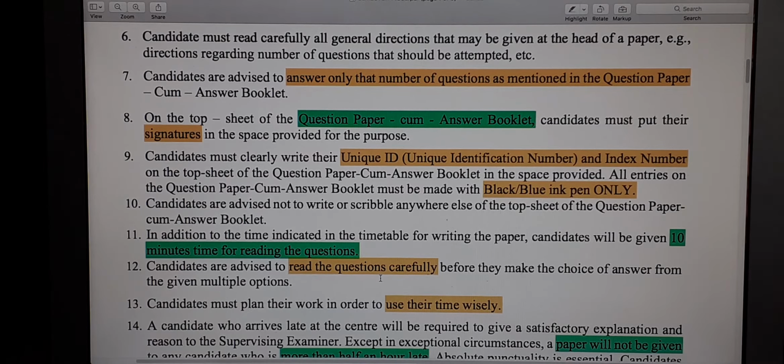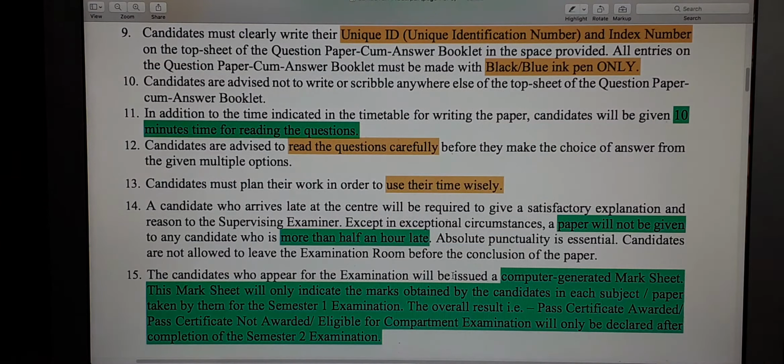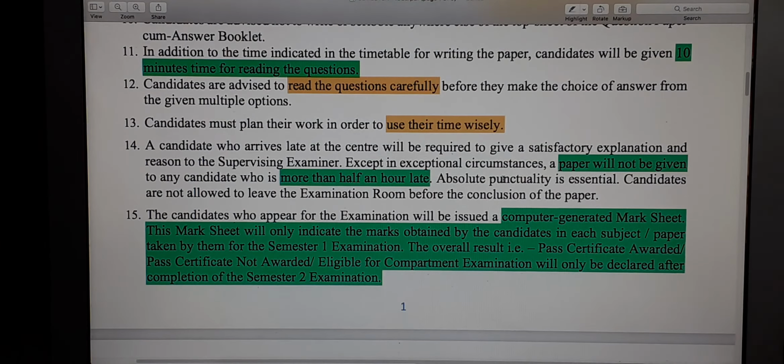The next important instruction is that you will get 10 minutes of reading time, and during this time it is very important to read all the questions carefully. A very important technique in reading is that you must quickly go through the paper and give it a quick 2 times reading so that you are very well aware of the kind of questions that are asked. Use your time wisely. Of course, that's a very important instruction.